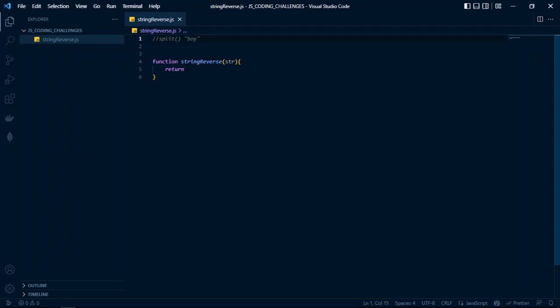What the split method does on this string is convert it into an array of characters. So the result of the split method is an array of characters: B, O, and Y. This is the result of the split method acting on this string.